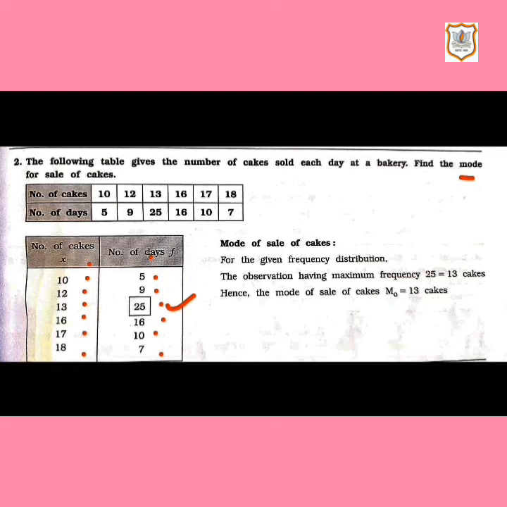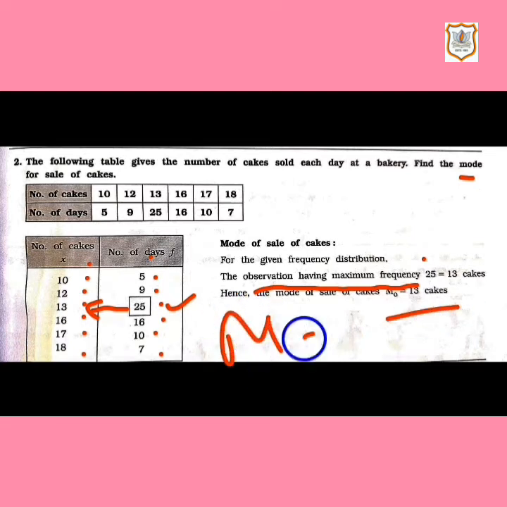So in front of 25, number of cakes is 13. That will be your mode. So the observation having the maximum frequency, that is 25, and in front of 25 we have the mode, that is 13 cakes. So mode is 13 cakes. So we are done with discrete data sum, and we are also done with ungrouped data sum. Now let's solve sum number 3.